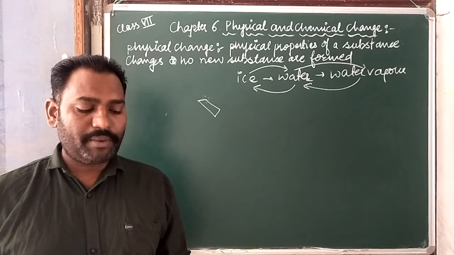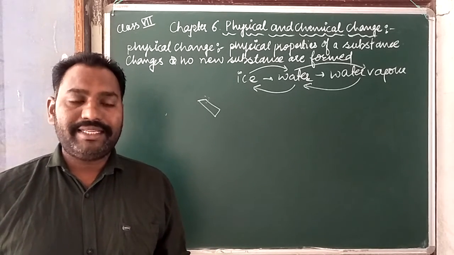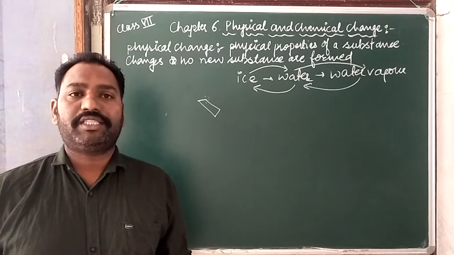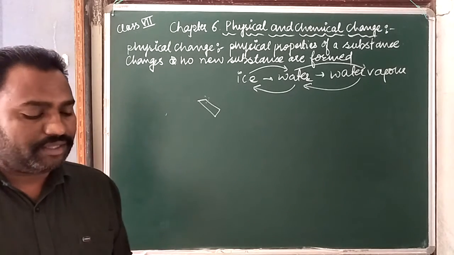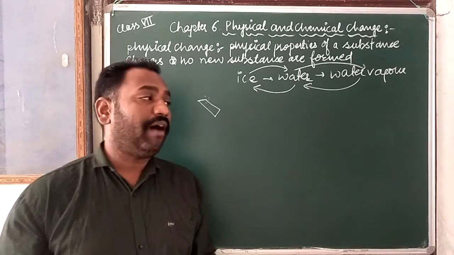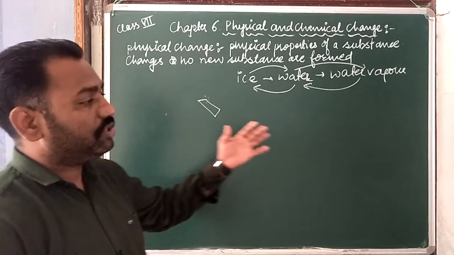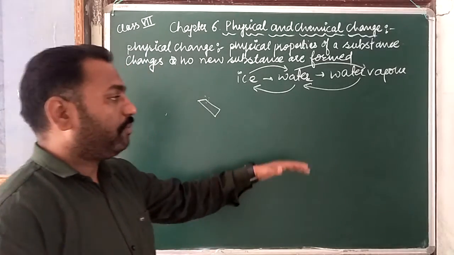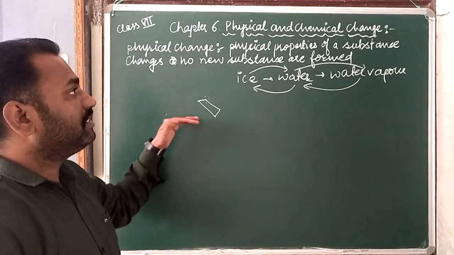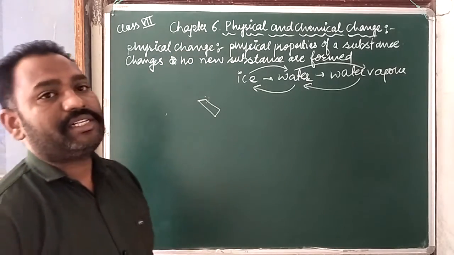So what are the physical properties? Shape, size, color, state or its position. Okay, so these all are the physical properties. On behalf of that, one substance is changed into another one, but their properties are not changed. That's why we are including it in physical change.